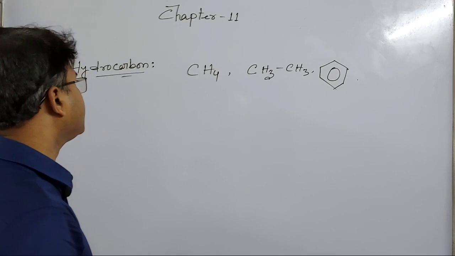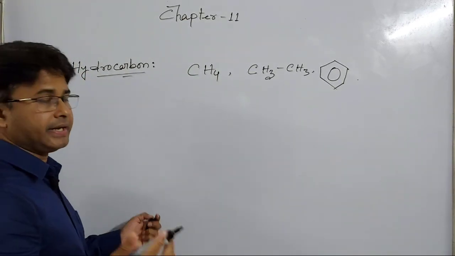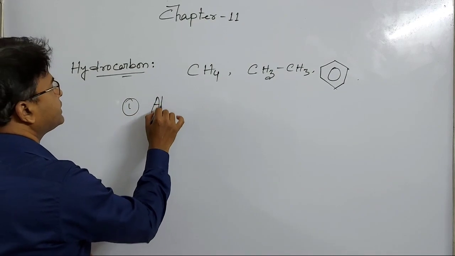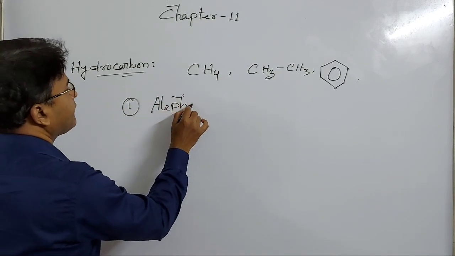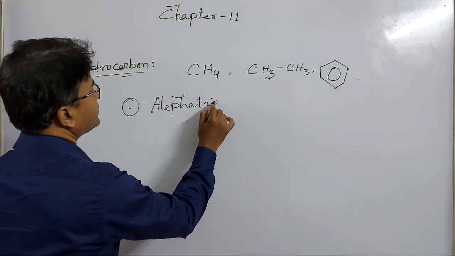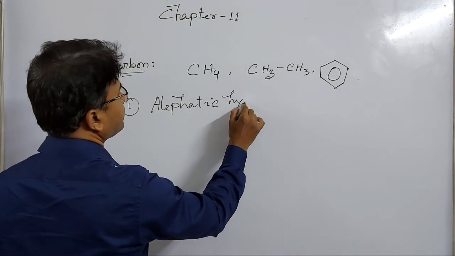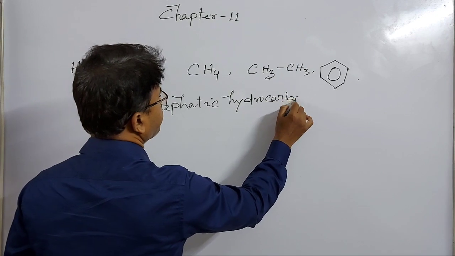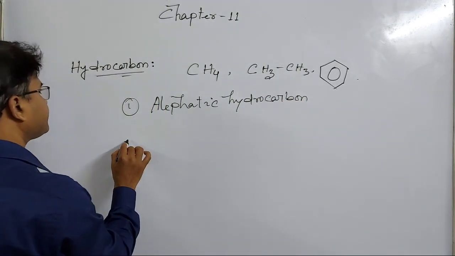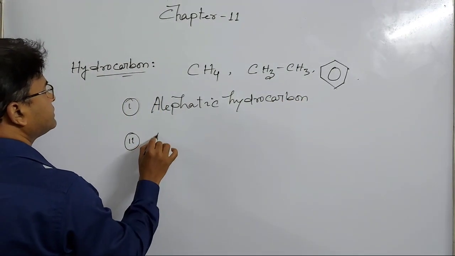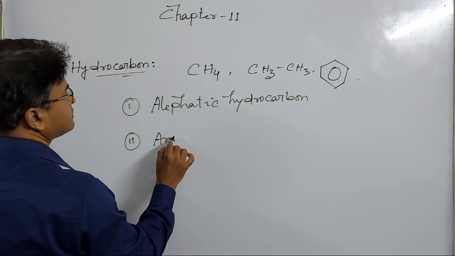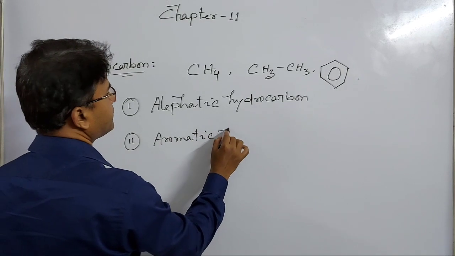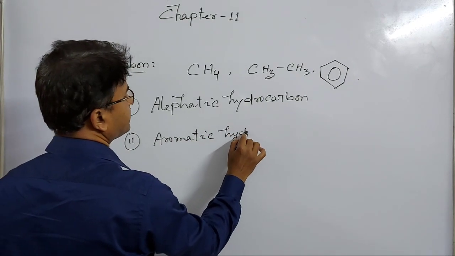Hydrocarbons are mainly two types. Number one, aliphatic hydrocarbon, and aromatic hydrocarbon.